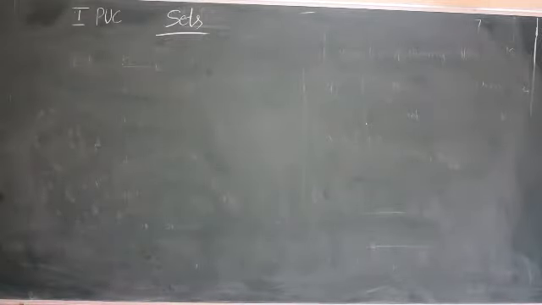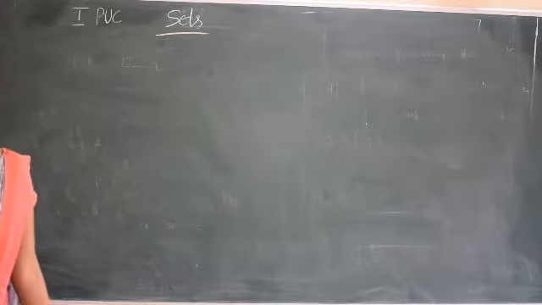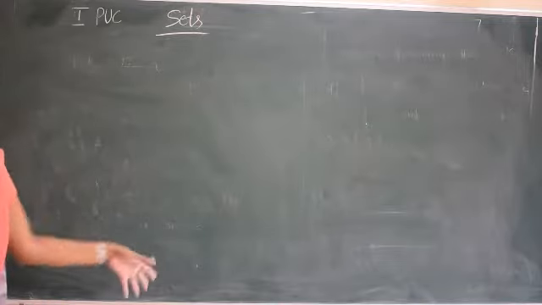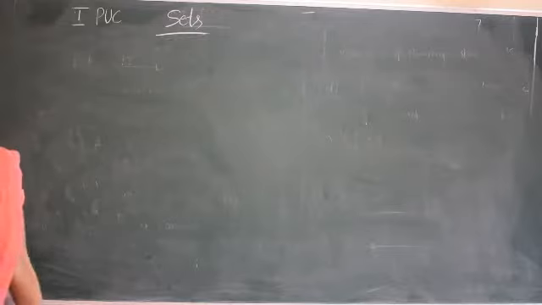But what you have to do is, while writing the power set, which means the set of all subsets, first you write the subsets, then you write all of them inside the flower bracket, and that becomes the power set.